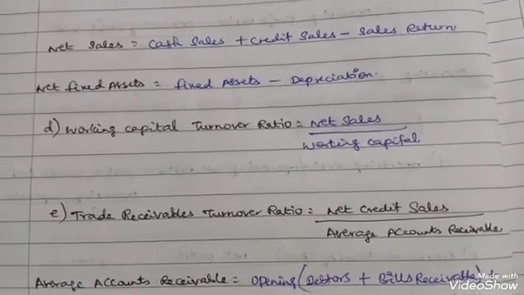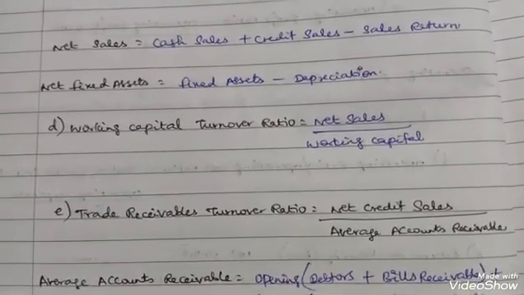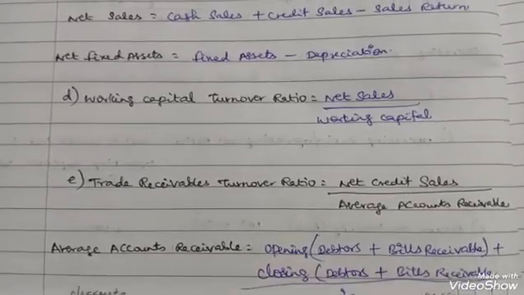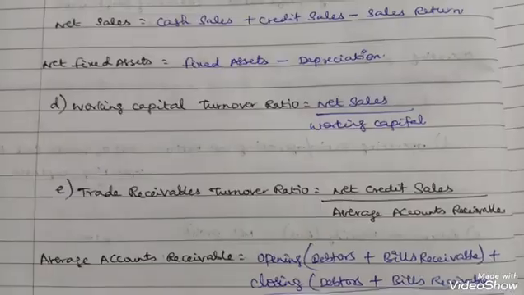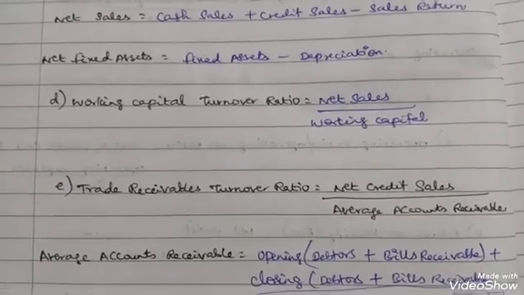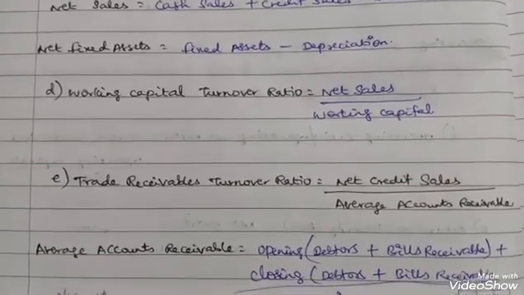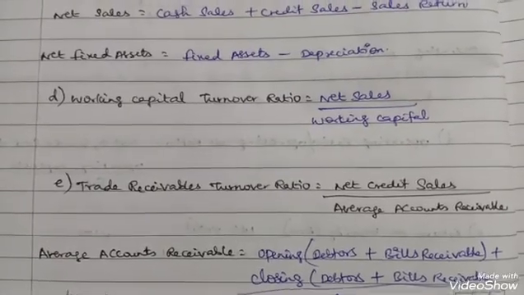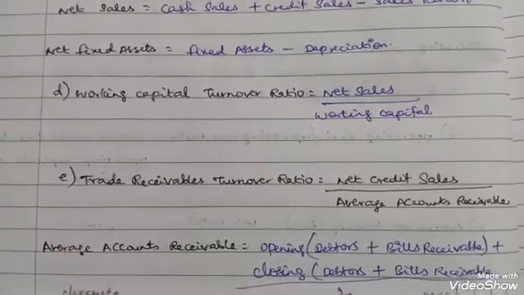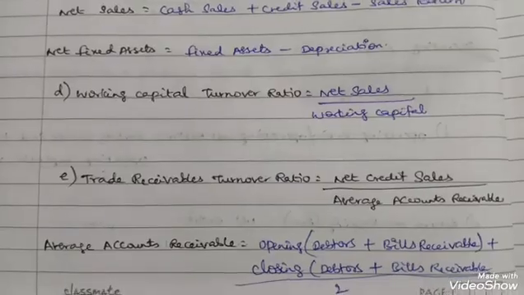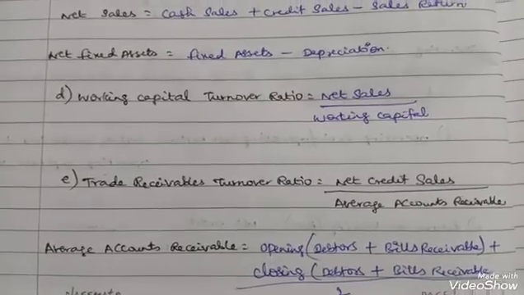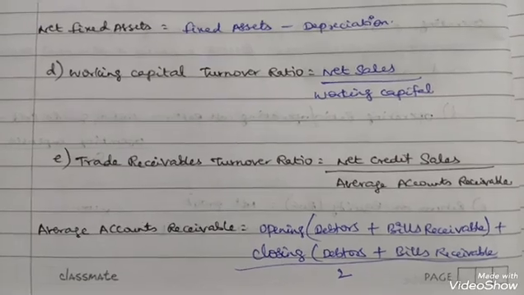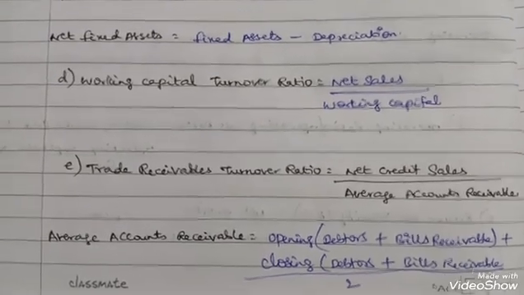Credit sales divided by average accounts receivable. Credit sales, we know, are only the sales which are made on credit. Average accounts receivable means opening debtors plus opening bills receivable plus closing debtors plus closing bills receivable divided by 2. If they have given only opening or only closing, then you cannot divide by 2. Okay.